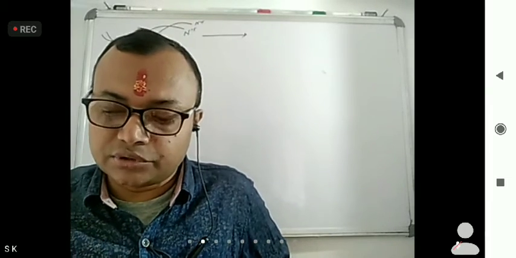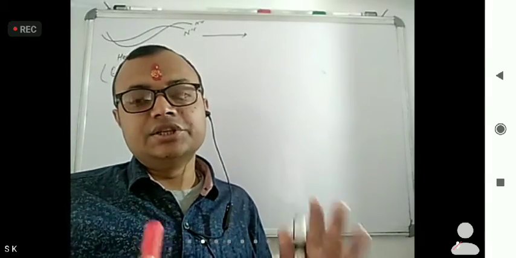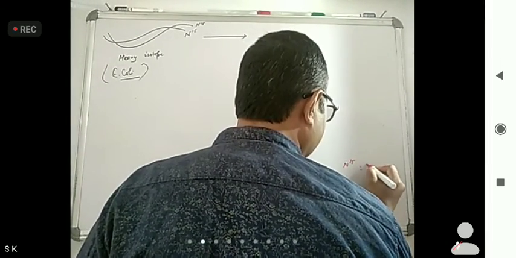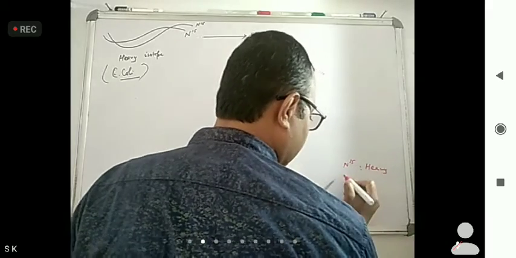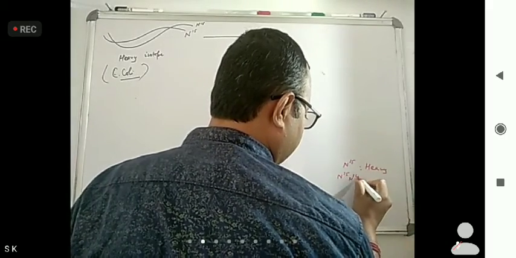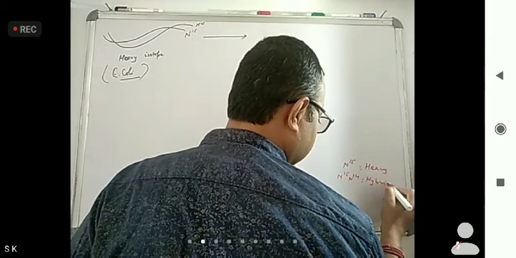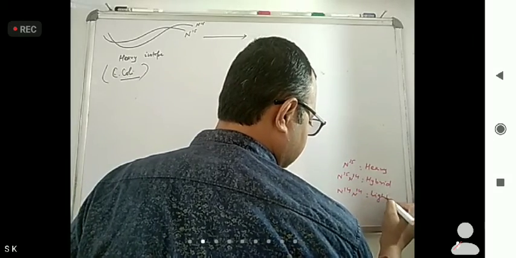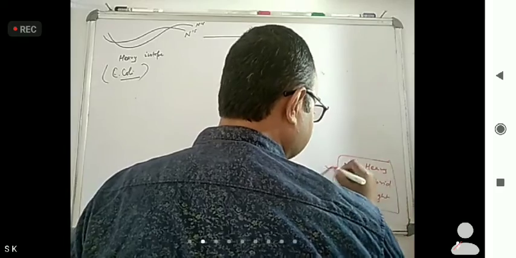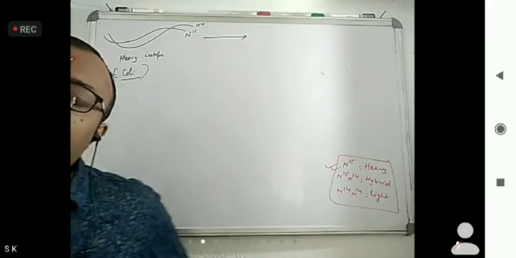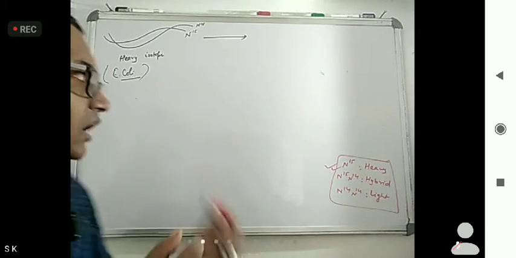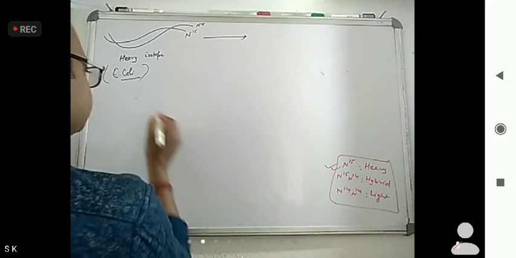N15 is heavy isotope, N15 and N14 is hybrid, and N14 N14 is light. So these three types of results came in the Meselson and Stahl experiment. So what did he see? First one came what?